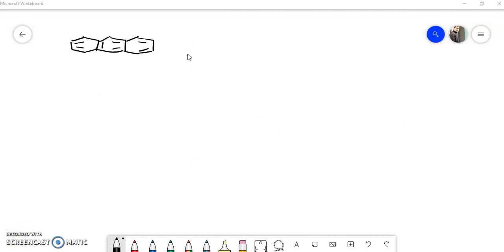Okay, now let's take another example. This compound, whether this is aromatic or not, that we have to find out. So the first criterion is the compound is cyclic, we can say. So it is cyclic. Then the second criterion, whether it is conjugated or not. You observe this structure, you will find that in this compound there are alternate single and double bonds. So it is a conjugated compound, we can say. Okay. Then the third criterion, that is planarity. So if we see the hybridization of each carbon, then it is sp2 hybridized, so the compound is planar.